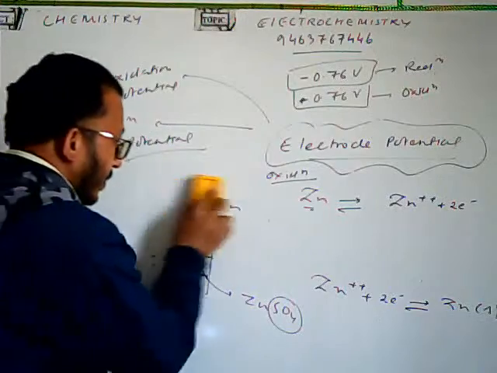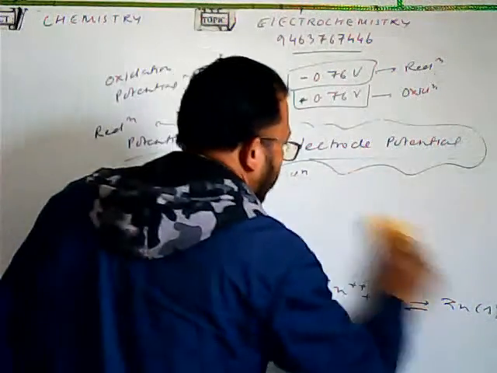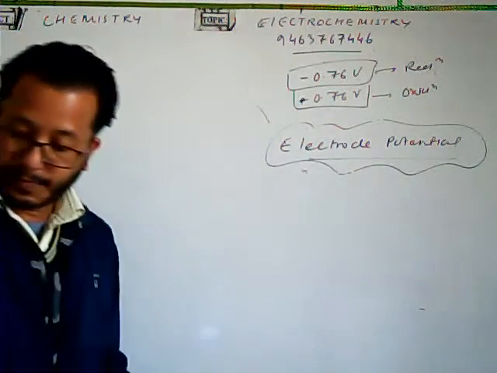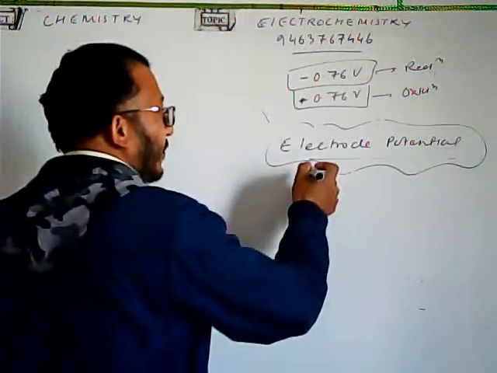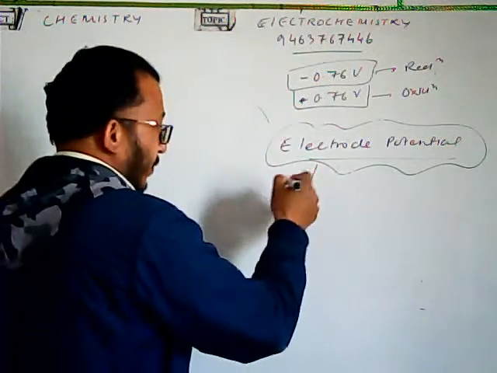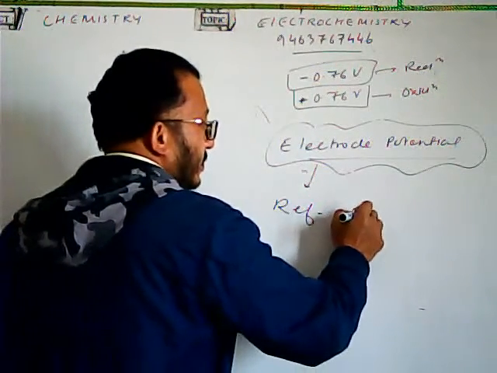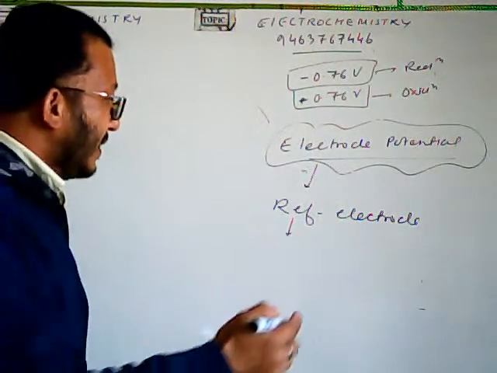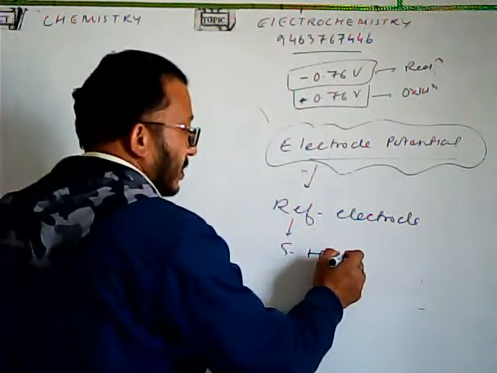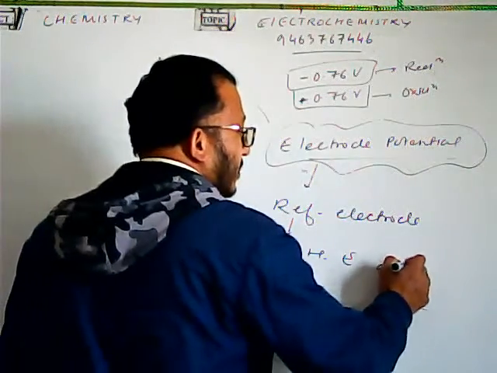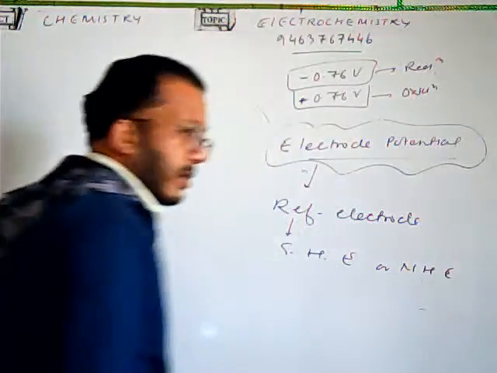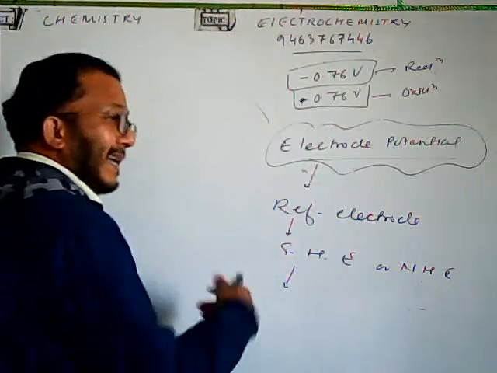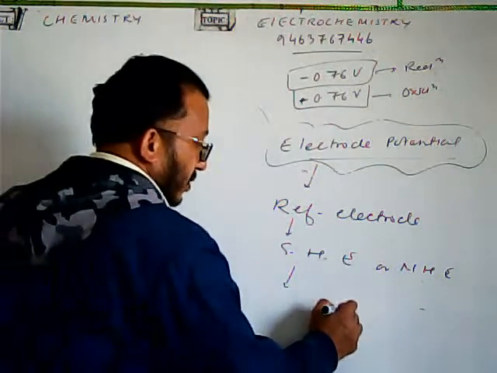Okay. So let us discuss it further. How to find out this electrode potential? To find out the electrode potential, we need a reference electrode. And the reference electrode that we normally use is your standard hydrogen electrode, or we call it the normal hydrogen electrode, or simply hydrogen electrode, fine. And the reference potential which we assign to this one is your 0 volt.